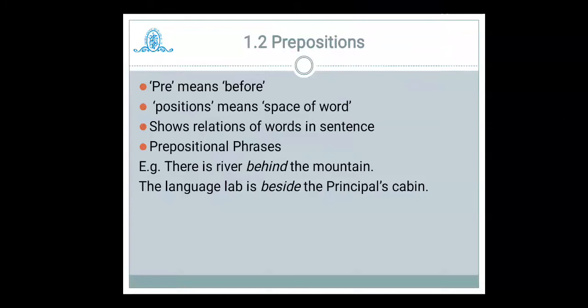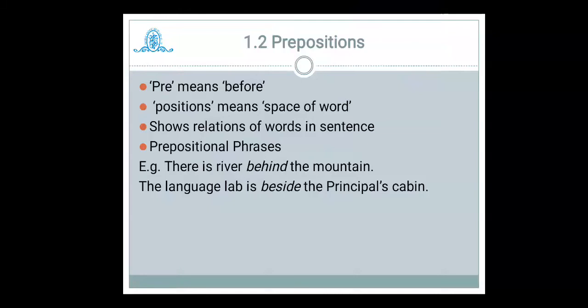We will see an example. There is a river behind the mountain. So behind tells the position of the river. Where is the river? It is behind the mountain. So it tells the position of the river, and where that river is. So it tells the actual position.